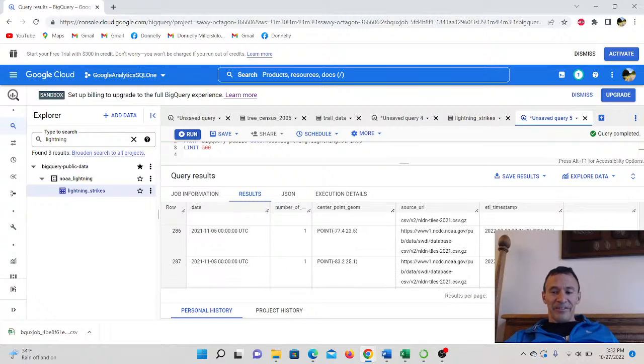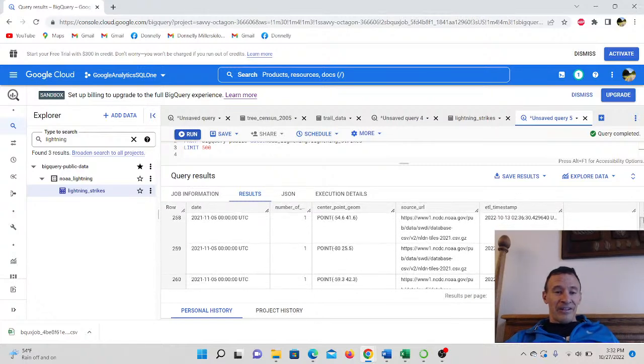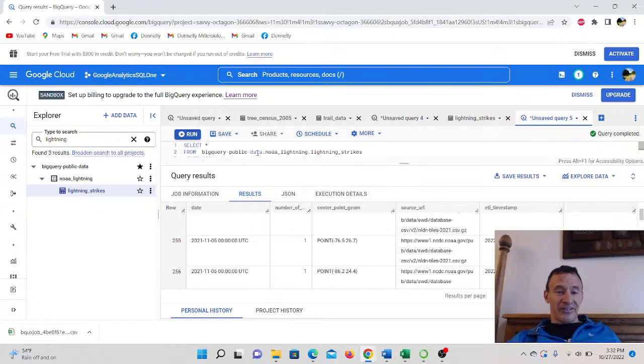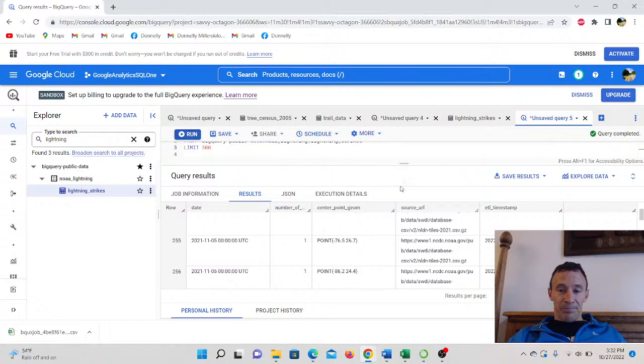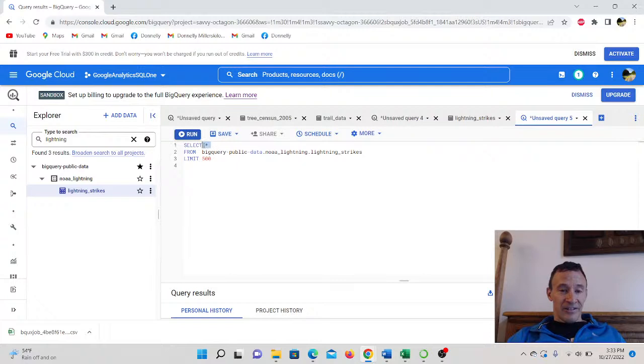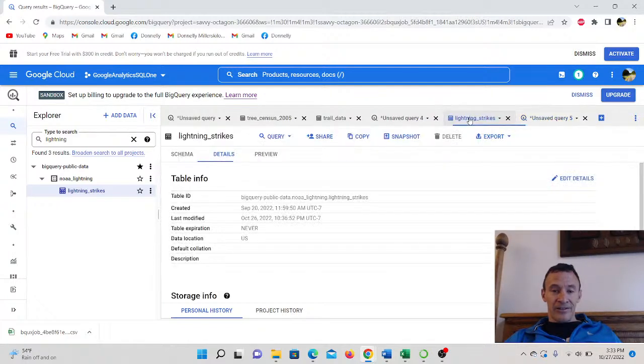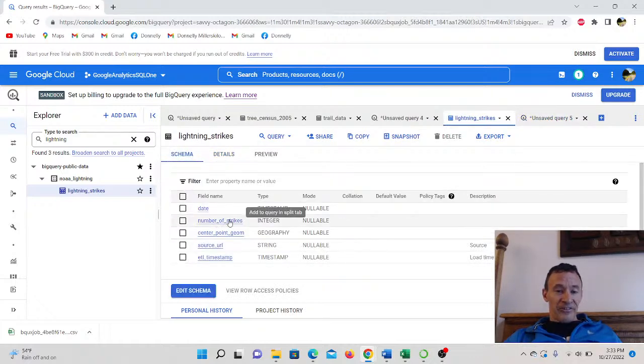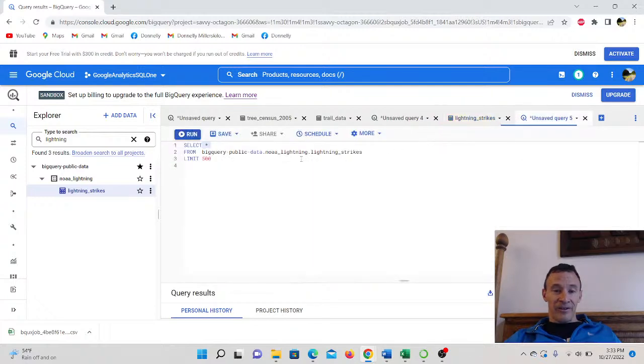All right. Well, let's just assume this is for the year 2021. How many lightning strikes were there? Okay, let's do this. I'm going to put this back down here so I can actually see what I'm doing. I'm going to say sum. If you're unsure of your schema here, you can look at this schema. So I'm looking for the number of strikes. Okay, there we go. So I'm going to come back to my saved query and do sum.